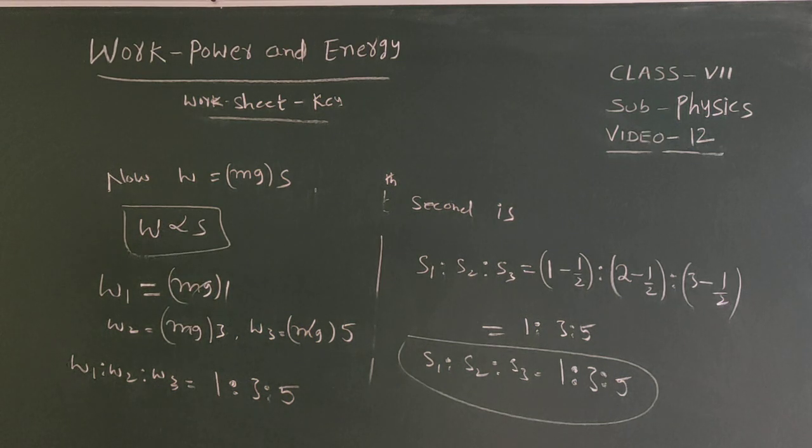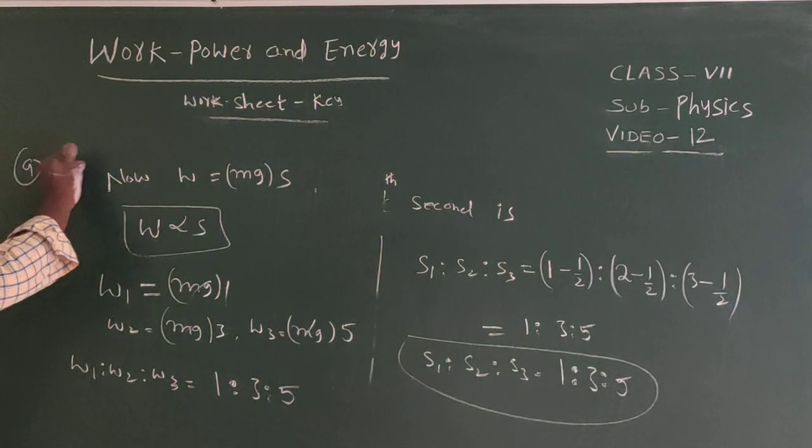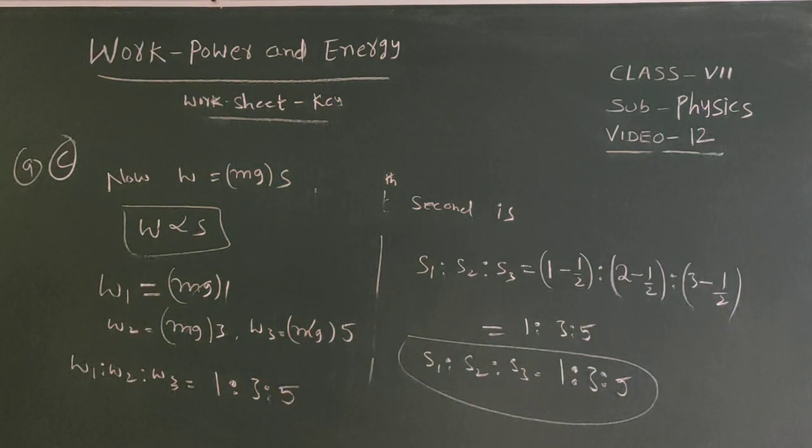Work done ratio equal to 1 is to 3 is to 5. Option number C, ninth one, C is the answer. Next, 10th one: the speed of a motor car becomes 6 times.